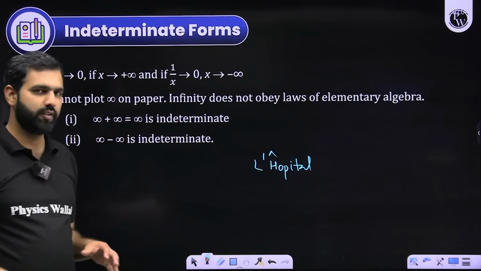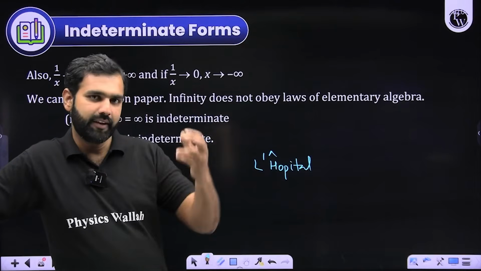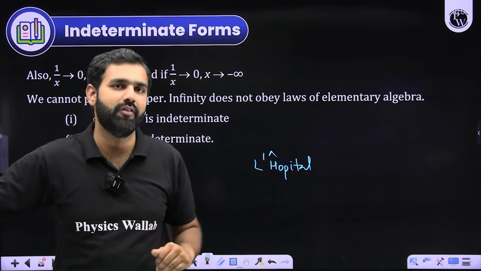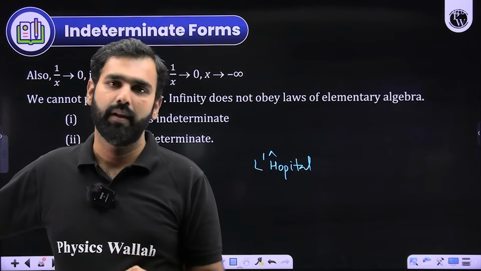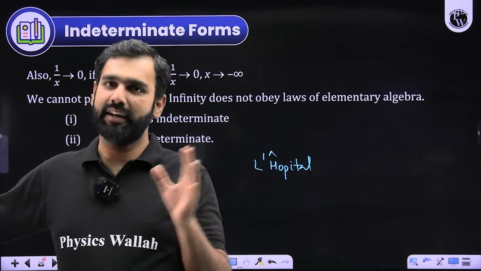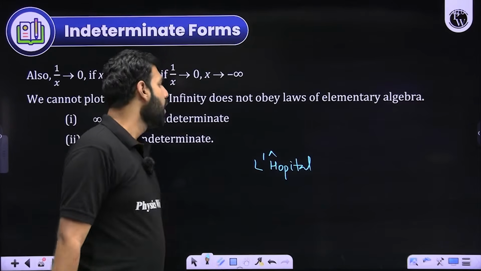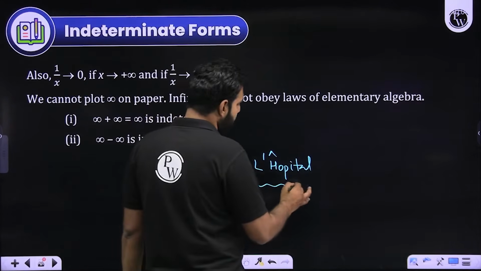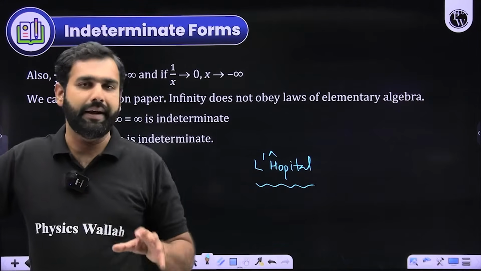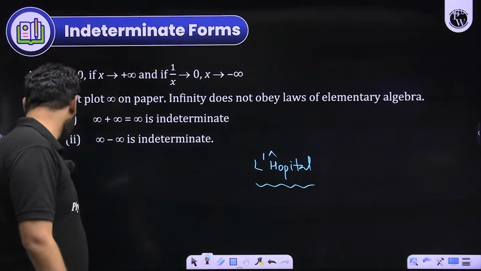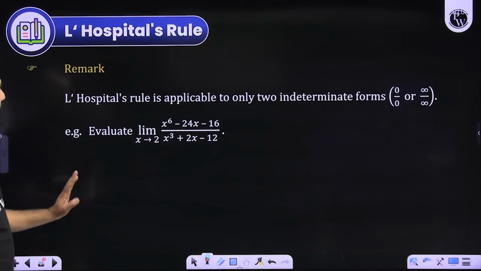So L'Hopital was a French mathematician and he suggested a rule where whenever you deal with the 0 by 0 or infinity by infinity indeterminate form, then you can solve those questions through L'Hopital rule. Although we'll discuss all the standard techniques one after another, but in the beginning of this particular chapter or the concept of limits only, I'm introducing the concept of L'Hopital rule. What is it? How do we apply it? Let me take an example and make you understand this particular result here. Let me take an example here first of all. Let's say this is an example.